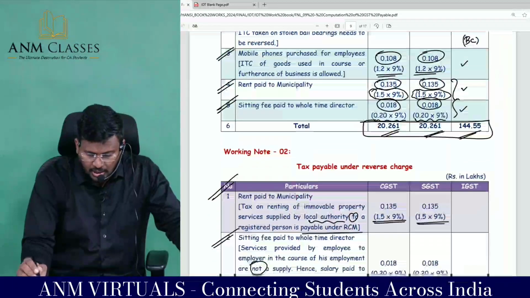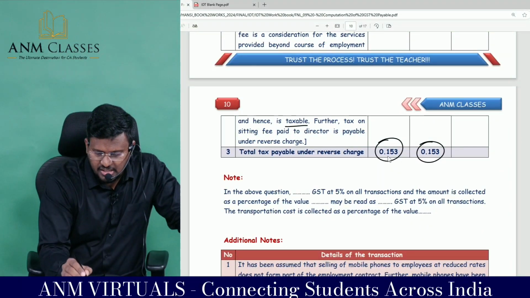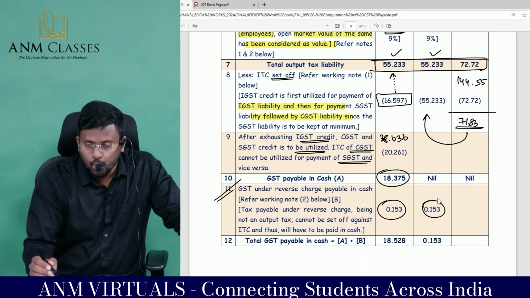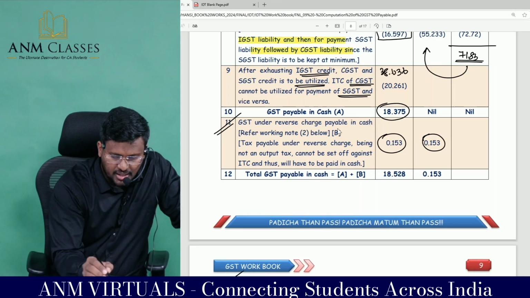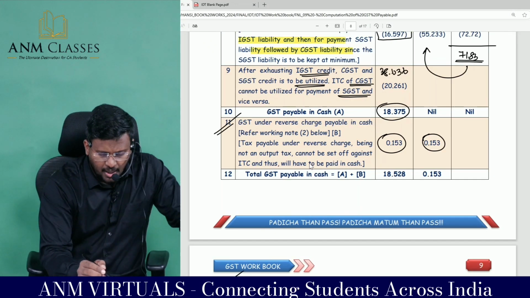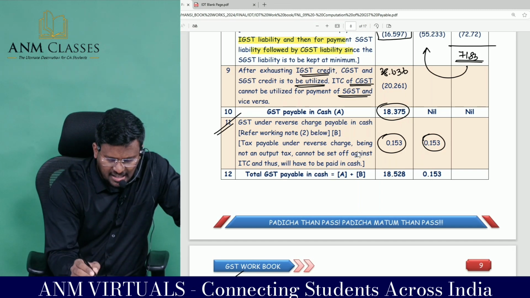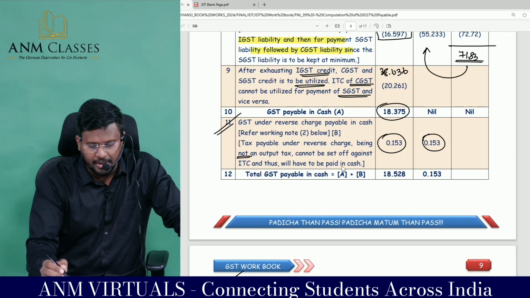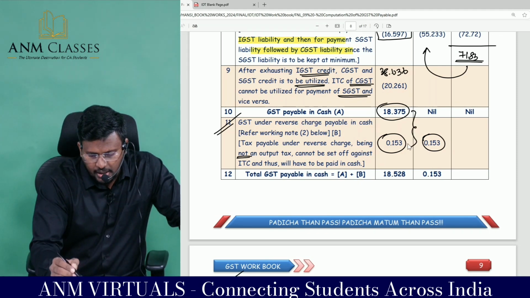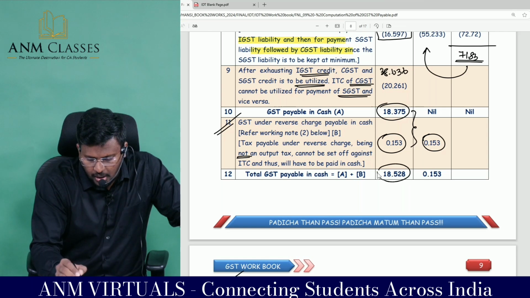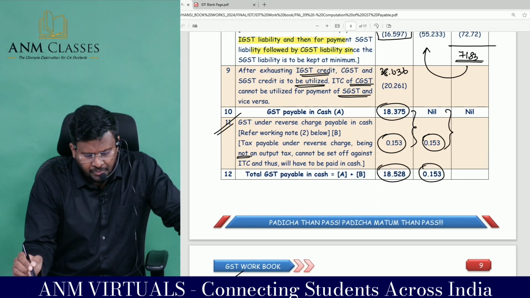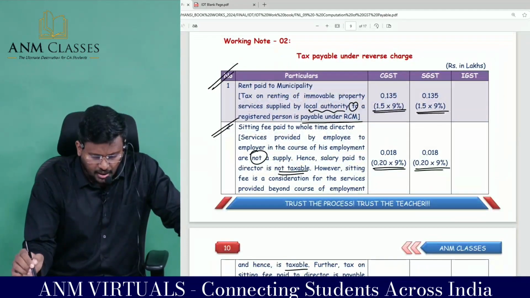Add the total ITC to be paid on reverse charge, 15,300, so that also has to be added to the output tax payable. GST under what charge? Payable in cash. Tax payable under RCM, reverse charge, being a tax, cannot be set off against ITC and thus will have to be paid in cash. So the total comes to 18,375 plus 0,153. That's the total GST to be payable in cash.